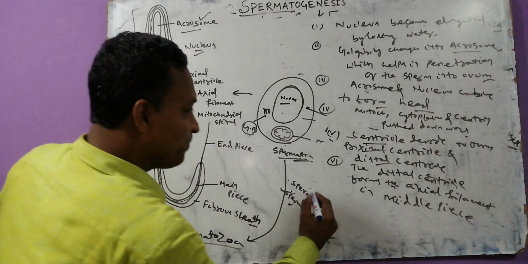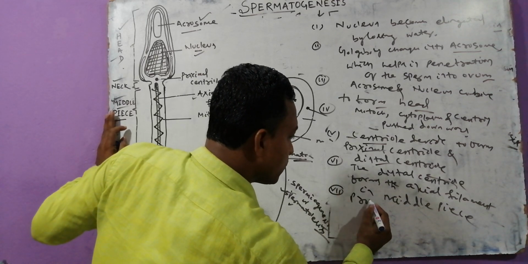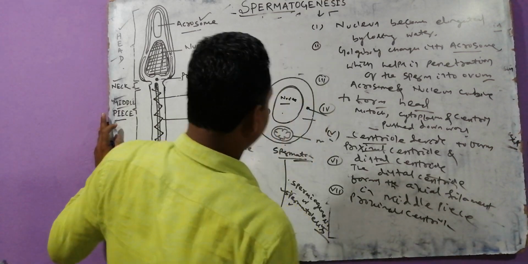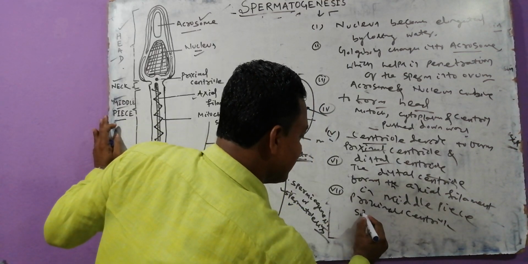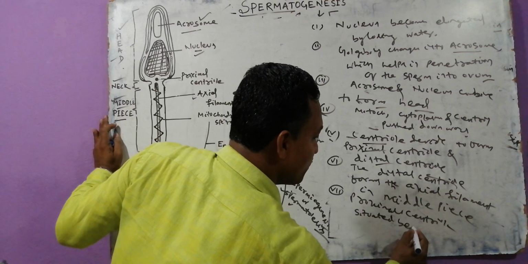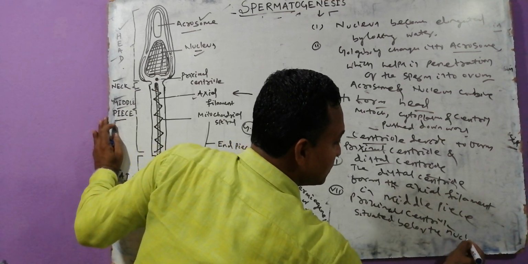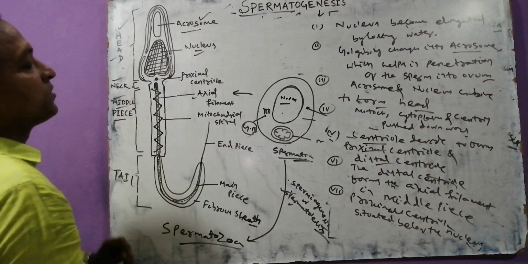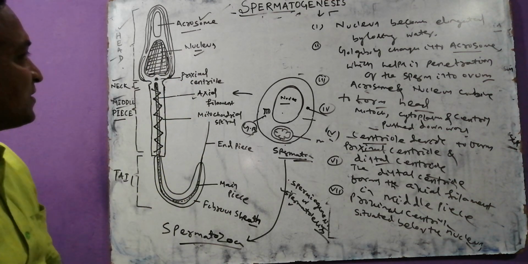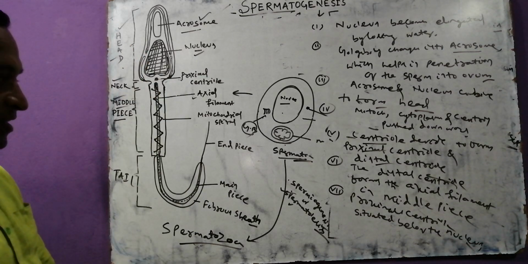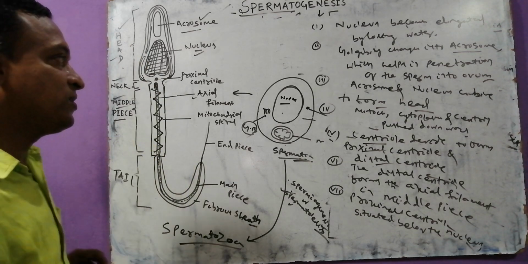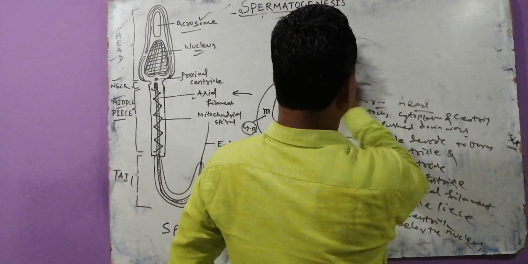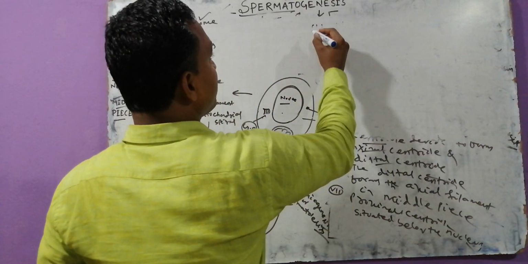What question comes to your mind? What is the proximal centriole? This proximal centriole is situated below the nucleus. Proximal centriole is situated below the nucleus. Okay, these are the basic common points. Try to guess, my dear. I have to add some extra points to this. We have completed the 7th point. After that, we are talking about the 8th point.